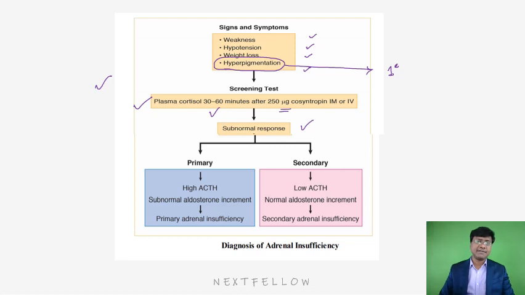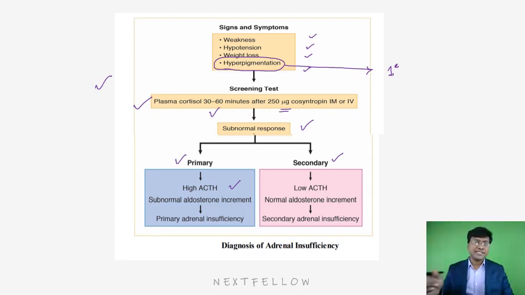Suppose there is a subnormal response, then you have to check the ACTH levels. If the ACTH levels are high, that is primary adrenocortical insufficiency. If the ACTH levels are low, it is secondary adrenocortical insufficiency. Now why in primary are there high ACTH levels? Because reduced steroids remove the negative feedback, there will be excessive production of ACTH from the anterior pituitary in order to synthesize the steroids. So that is the reason there is high ACTH.